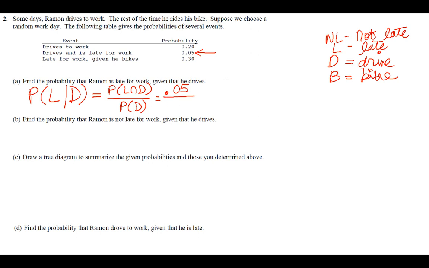Part B, find the probability that Raymond is not late for work given that he drives. We could go through the formula again, or we can realize that A and B go together. They're both given that he drives. So if he is late 25% of the time, then it leaves us with 75% of the time for him to be on time or not late for work.